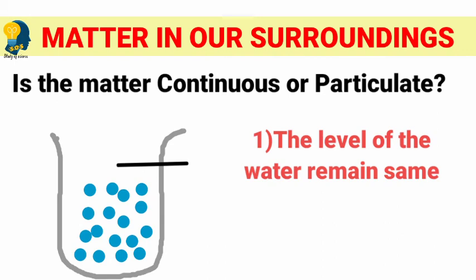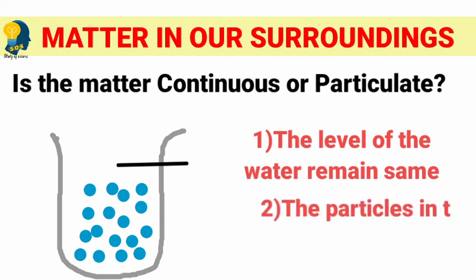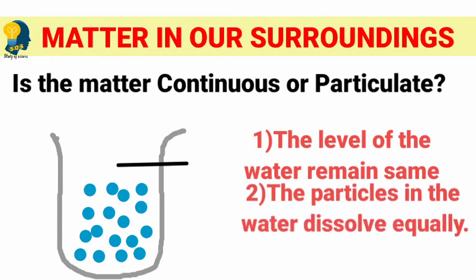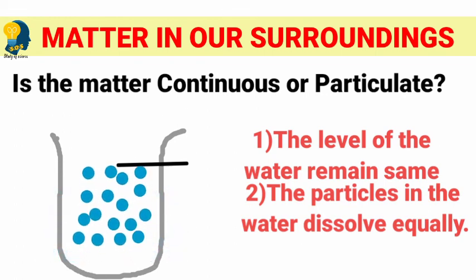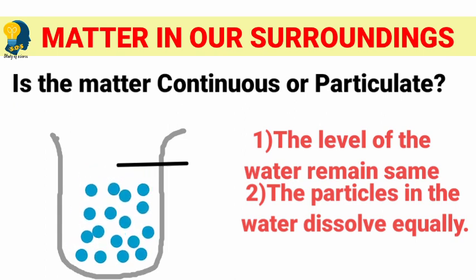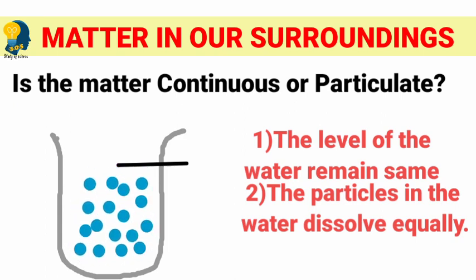So this is the second observation. The particles in the water spread throughout. That means they spread evenly. That is the second observation which you have to note down. So now we can conclude why the level of the water remains constant. It was because there were some spaces present between the water molecules, correct?